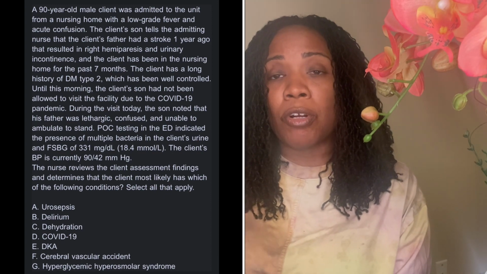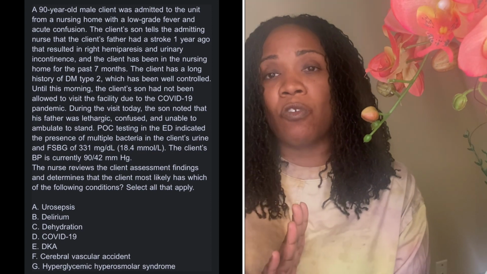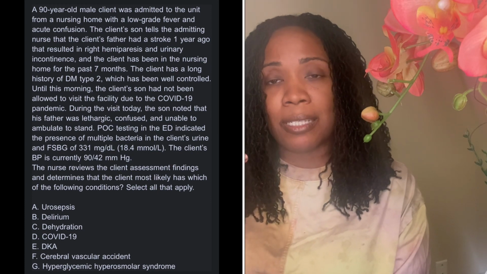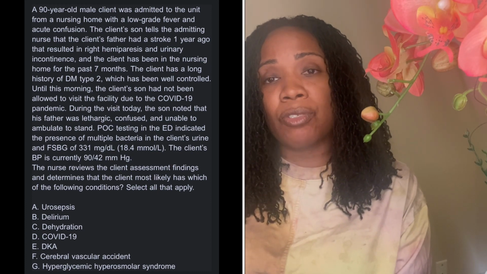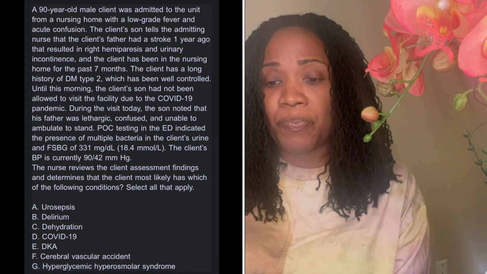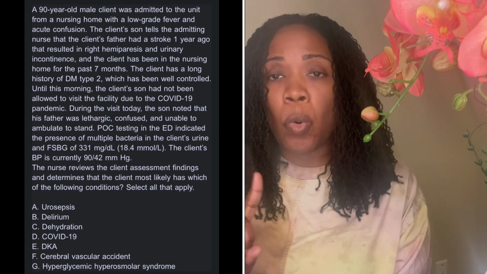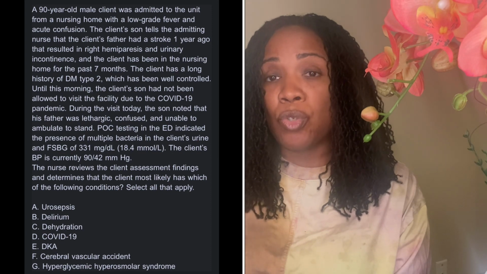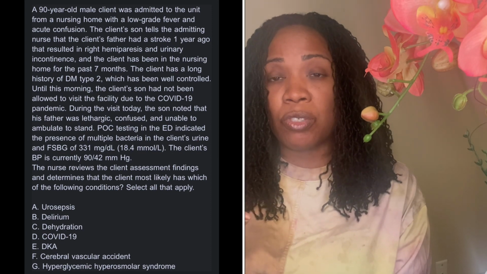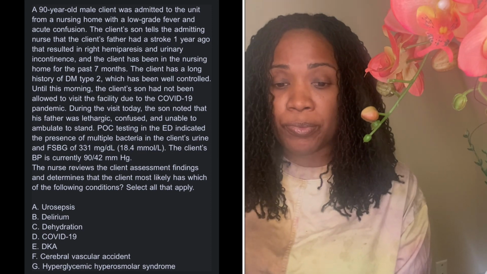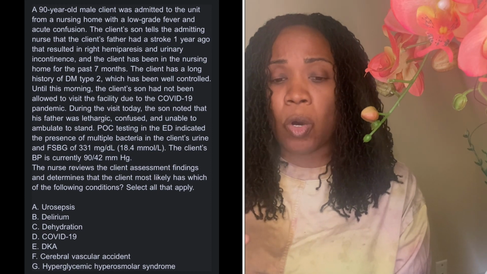If you remember, scroll back to pathophysiology, understanding diseases. The patient is 90 years old, which means this is an elderly patient. They have a low-grade fever and they are confused. Nowhere does it say that this patient is usually or generally confused. So confusion is new. He lives in a nursing home, right?